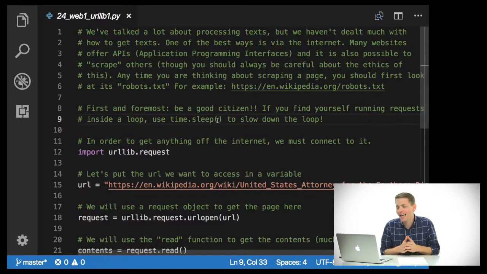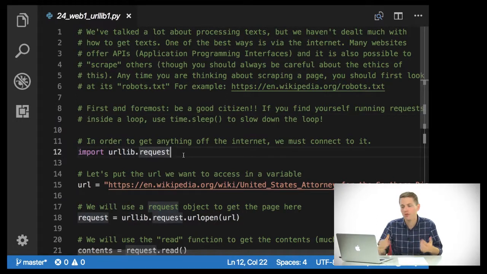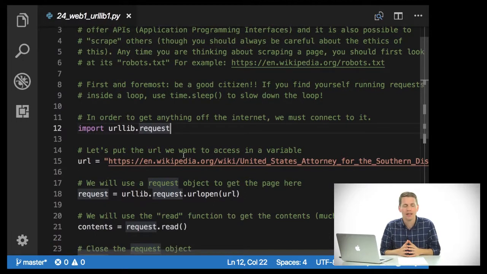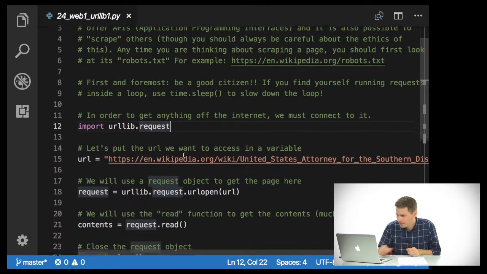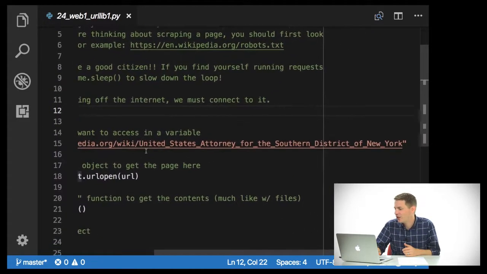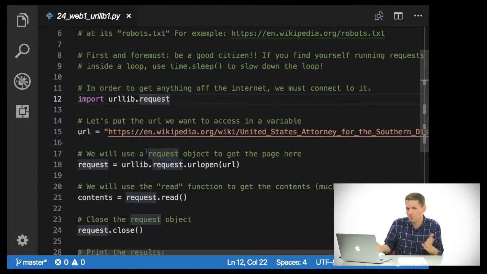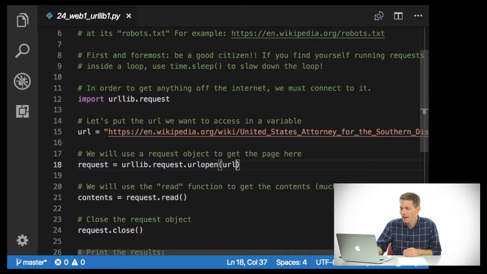But first, to get anything off of the internet, we're going to have to connect to it. And we're going to use the urllib.request module. Now, this comes as part of the Python standard library. And then we want a URL to actually run it on. In this case, I'm going to put the URL for the United States Attorney for the Southern District of New York, just because it's a website and it's an interesting website. And what I'm going to do is use a request object to open this page.